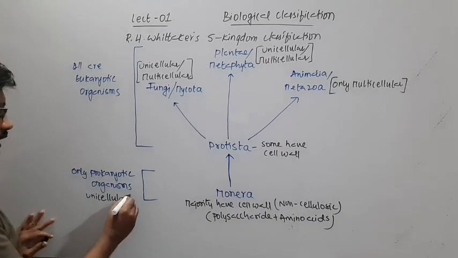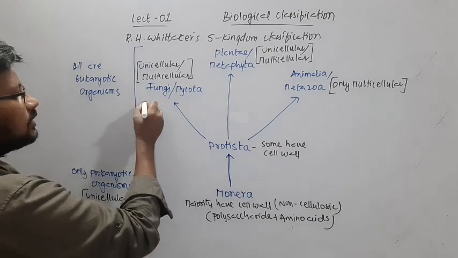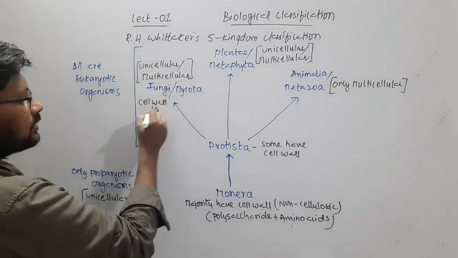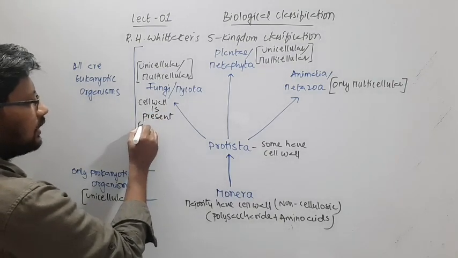Coming to the fungi, the cell wall is present, and it is made up of chitin.